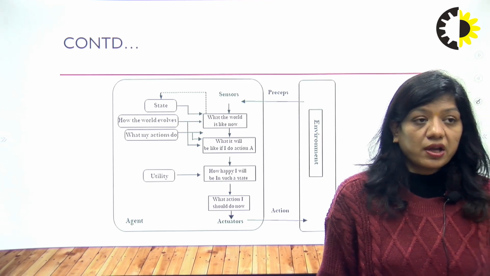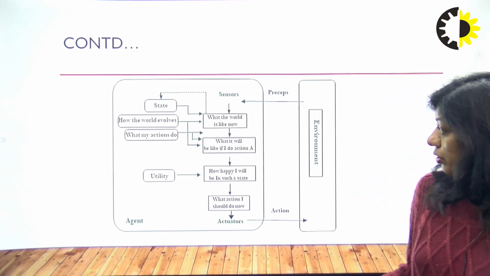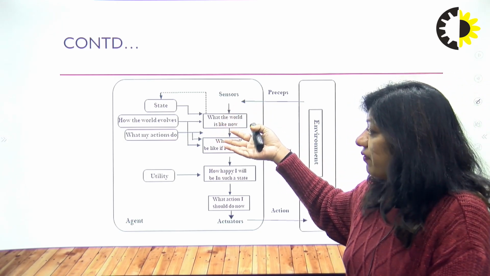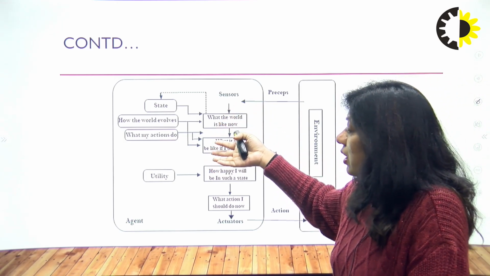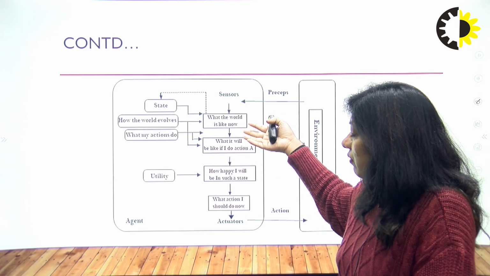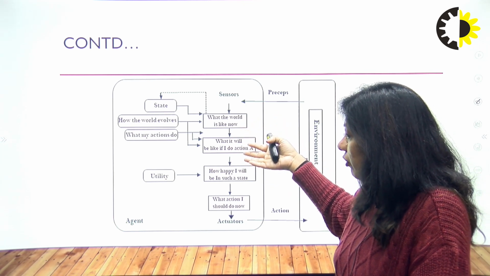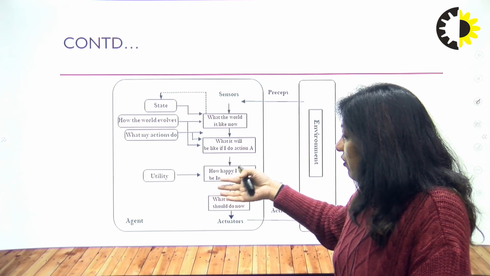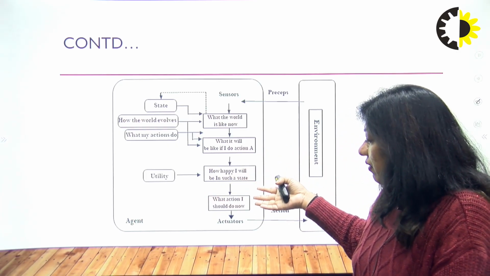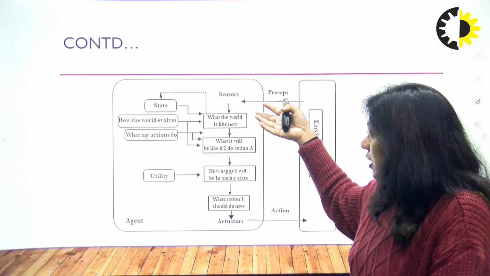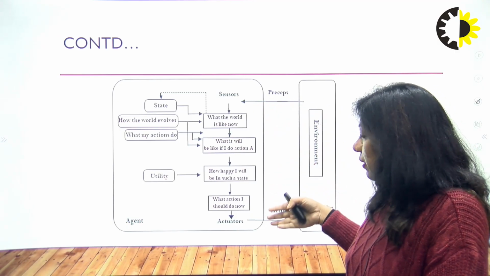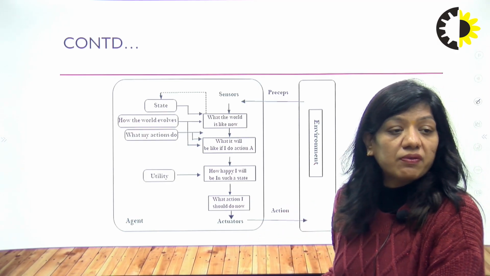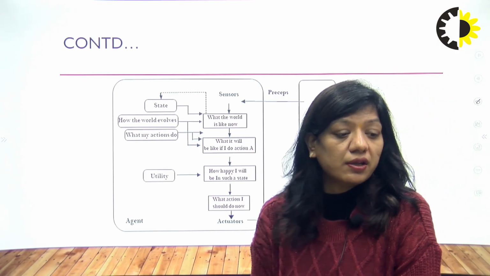This is the flow diagram of the utility based agent. We have again the state and how the world evolves and what my actions do. This is directly related to what the world is like now and what it will be like if I do an action A. Utility shows how happy I will be in such a state, and we have agent, actuator, sensor. The percept comes from the environment, and the actuator takes the data and performs the action in the environment.